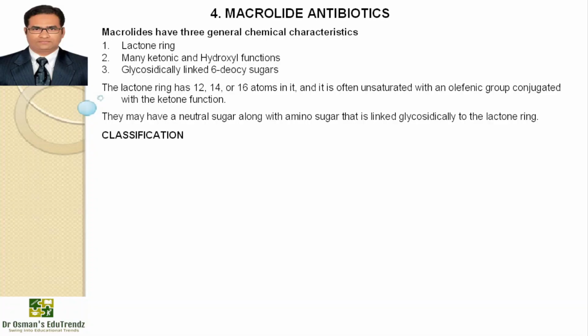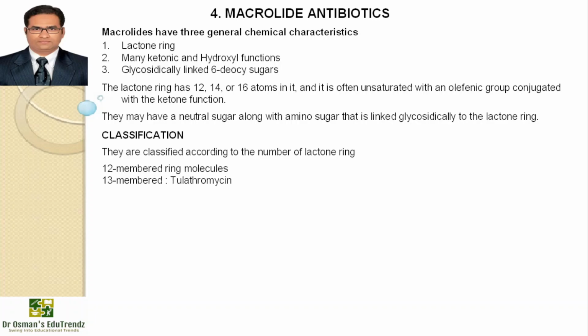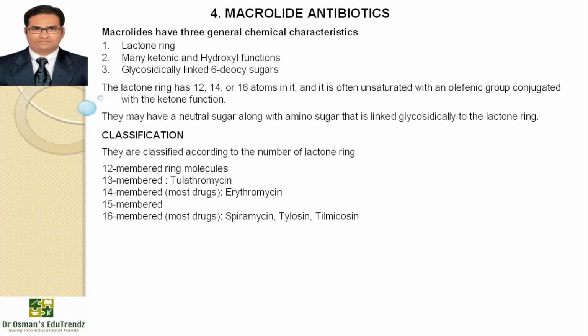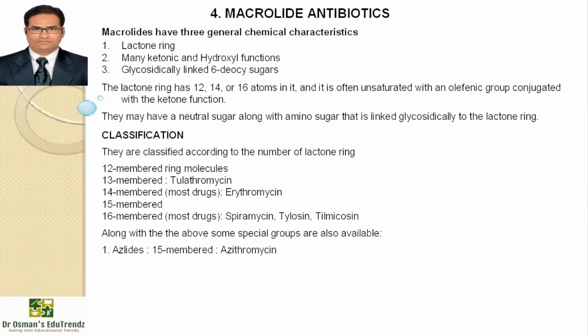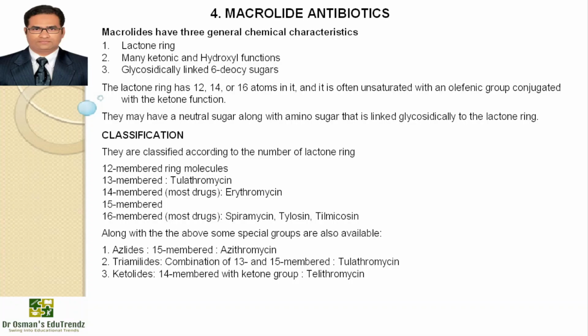If we talk about the classification of macrolide antibiotics, they are classified according to the number of atoms in the lactone ring: 12-membered ring molecule, 13-membered tulathromycin, 14-membered, where most drugs are from this category, erythromycin, 15-membered, 16-membered, again where most drugs are from this category: spiramycin, tylosin, tilmicosin. Along with the above, some special groups are also available, like azalides, 15-membered erythromycin derivatives, triamilides, for example a combination of 13 and 15-membered tulathromycin, and third is ketolides, 14-membered with a ketonic group, telithromycin.